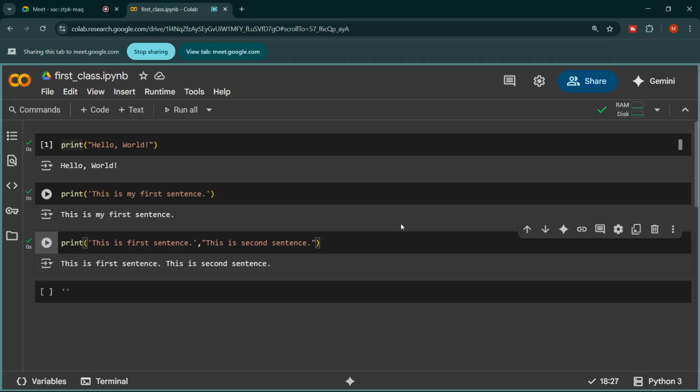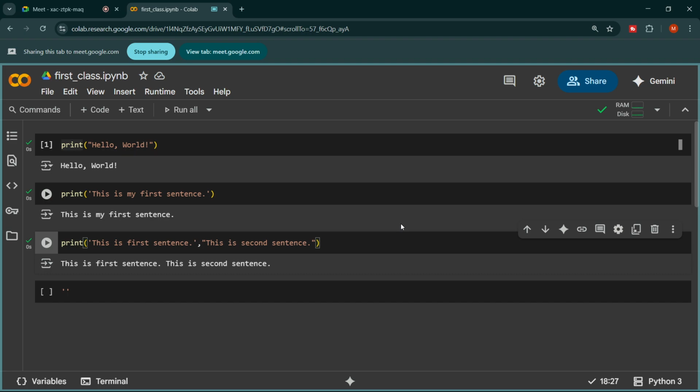Right now you can see there is no space here; the dot and T are together, there is no space between the sentences. If I put a comma, Python will understand them as different sentences, and then provide the space before showing the new sentence. Is this clear?